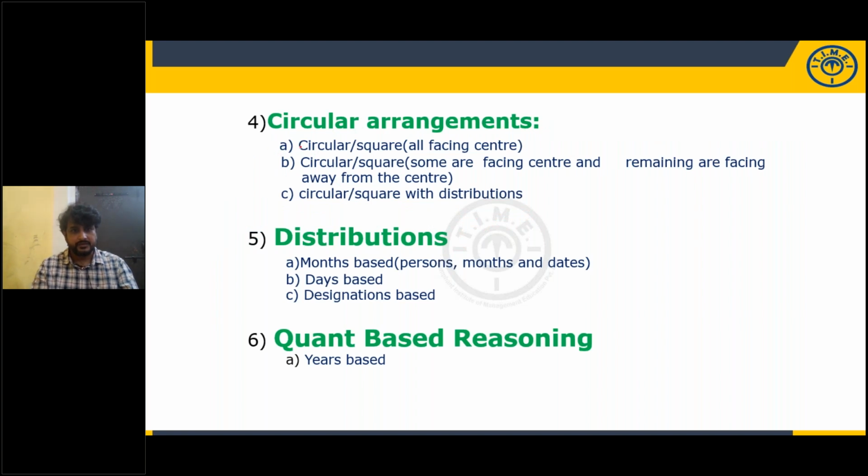Circular arrangement. These 2, A and B, are important for prelims, and C is important for mains along with the distribution. A and B are simple circular arrangements, and in the circular some are facing center, some are facing away from the center, which is important for prelims, and along with the distribution and giving more number of persons.